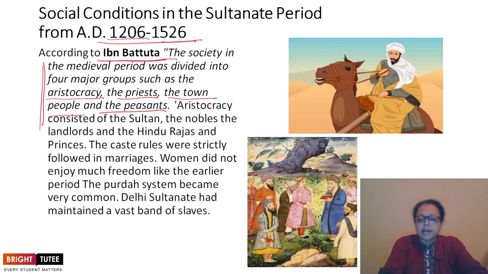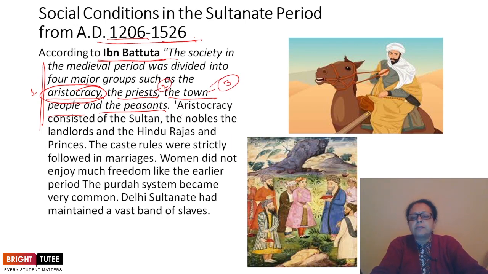First of all, he considered the aristocracy as the top level. Then the second position he gave to Brahmins. The third position is the townspeople, basically the craftspersons, merchants and traders. And at the lowest level, peasants. This is the fourth one.